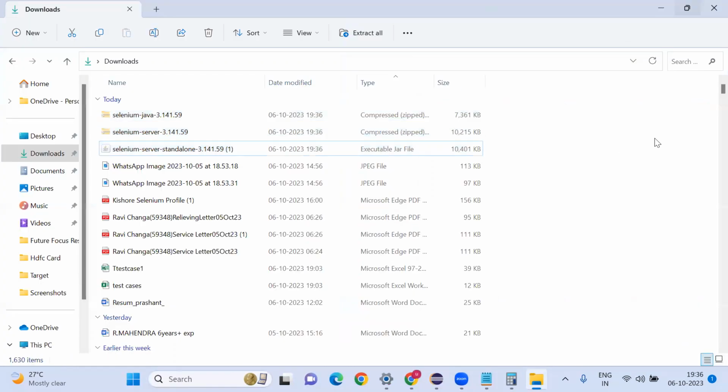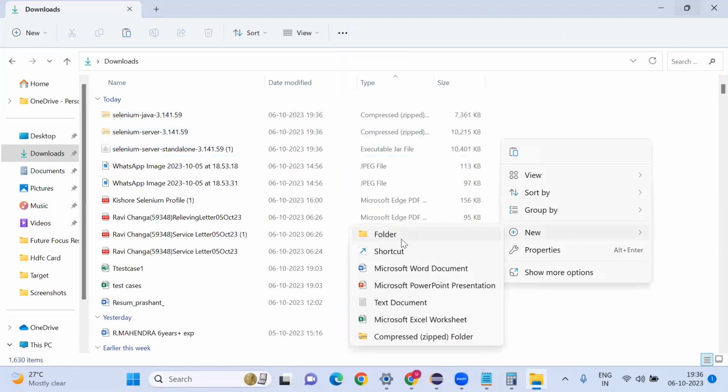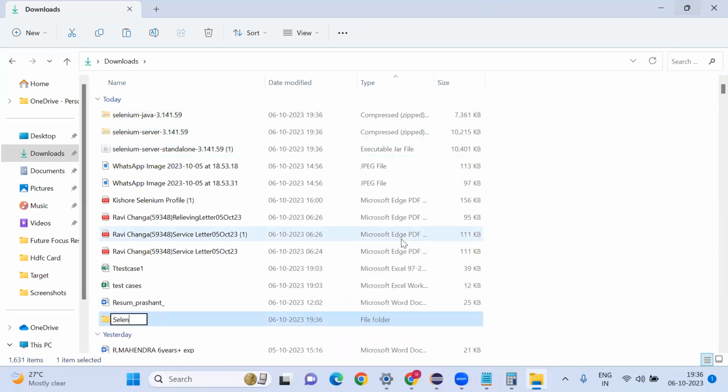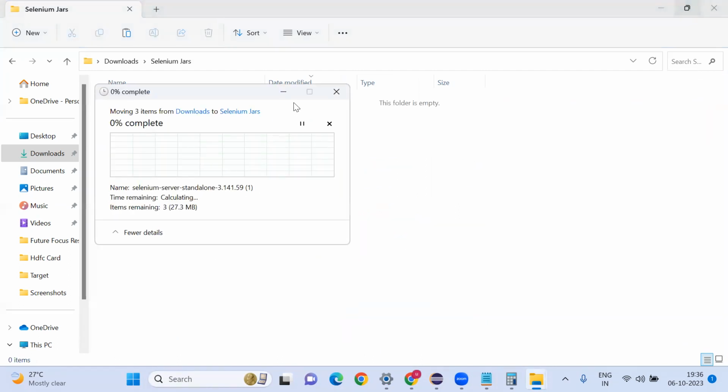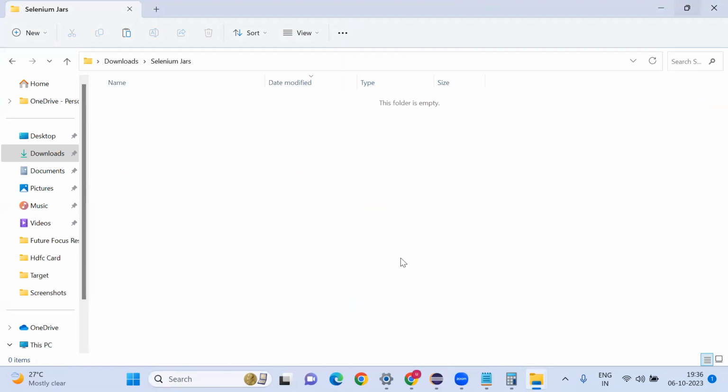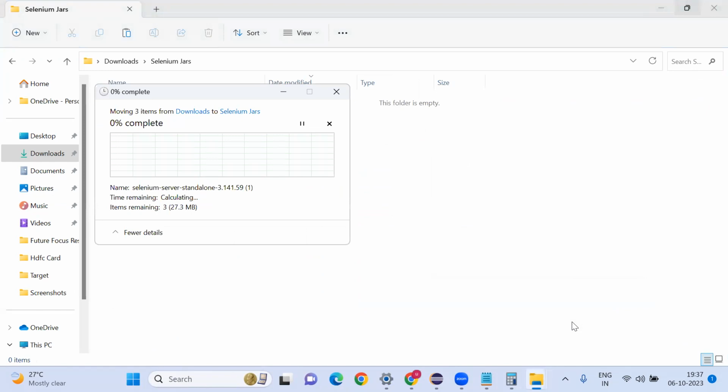Now I'm going to create a new folder, Selenium jars. Then I'm going to move here whatever I copied, the 3 files, from Downloads to Selenium jars. Why is it taking this much time?